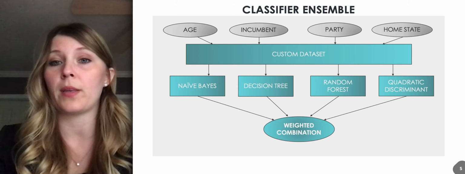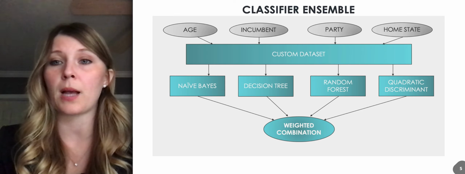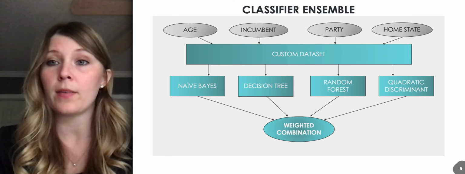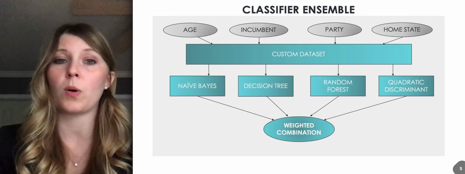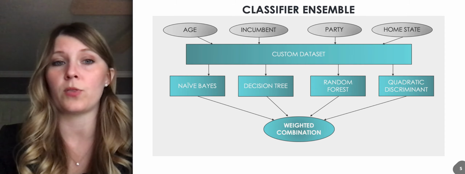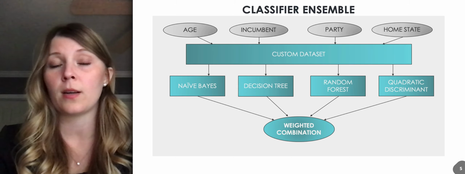So for example, the naive Bayes, we would have a number like 0.8 multiplied by 0.75, and then we would add that to what we got for the decision tree, what we got for the random forest, what we got for the quadratic discriminant analysis, and in the end we would have a weighted combination.